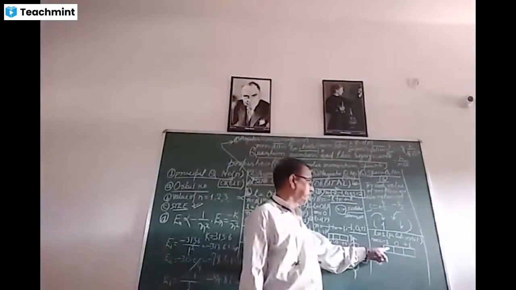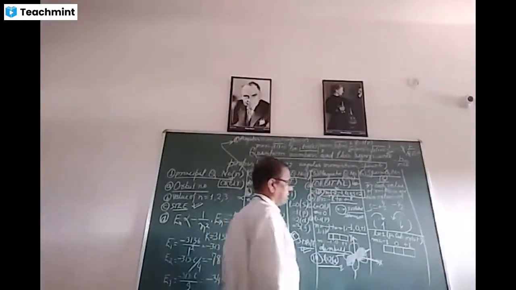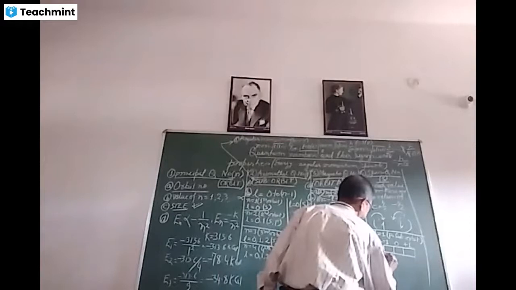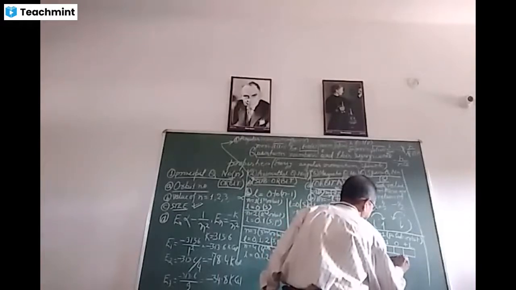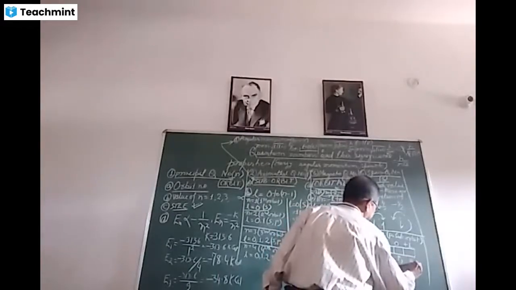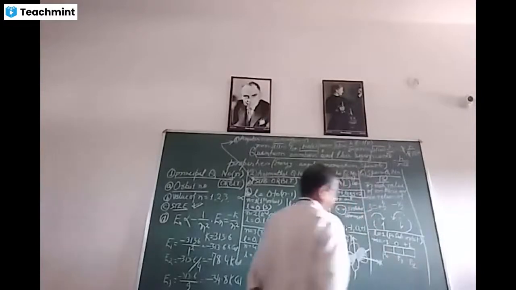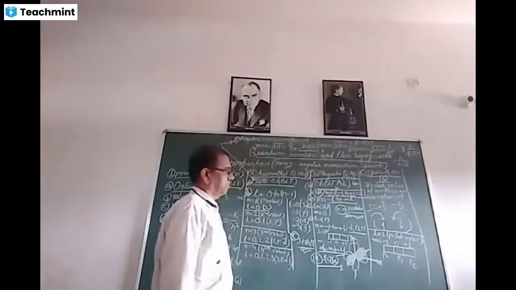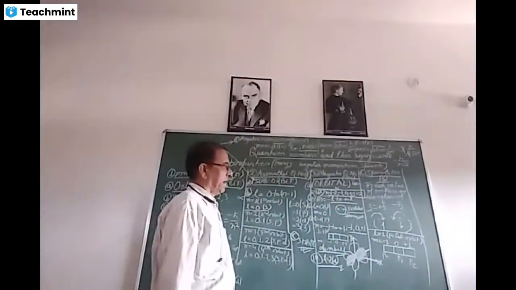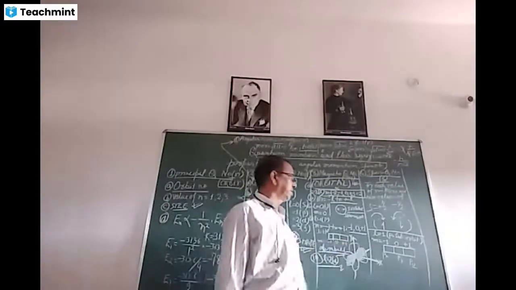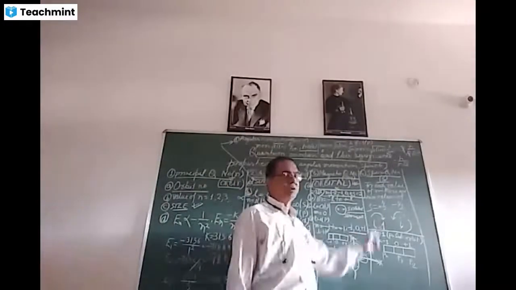This is -1; this is px, this is py, this is pz. Three orbitals, px, py and pz, and each of these three orbitals will accommodate two electrons.